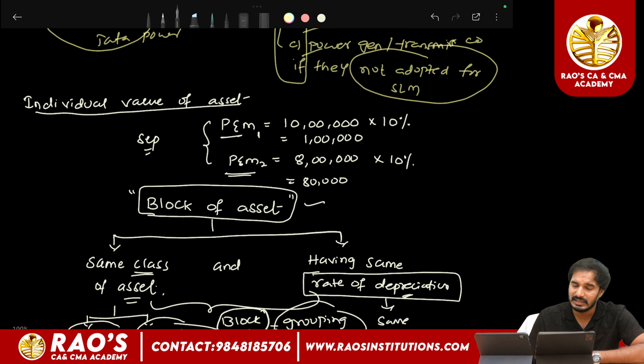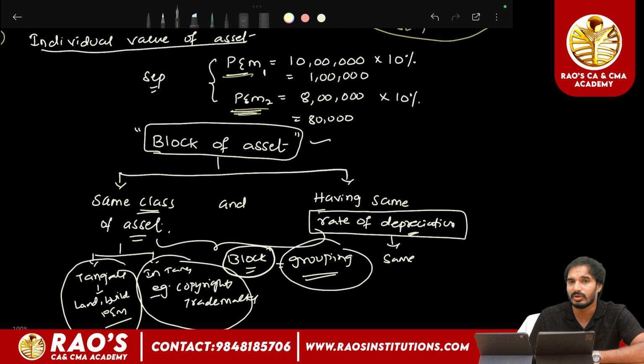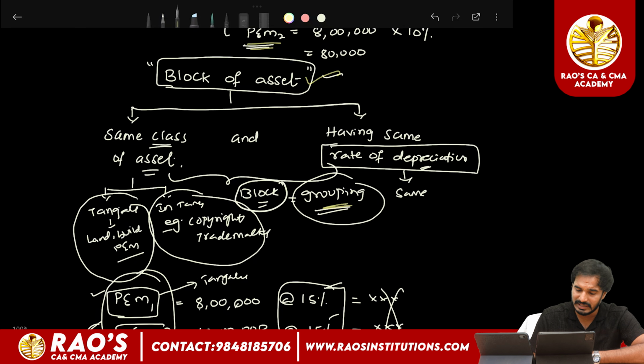So in accounts, we calculate the depreciation on individual value of asset, but for the purpose of income tax, we calculate the depreciation on block of asset. What do you mean by block of asset? Block of asset means same class of asset having same rate of depreciation is considered as a block. Here block means nothing but grouping of asset or categorization of asset. So we'll categorize the asset based upon their nature as well as the rate of depreciation.